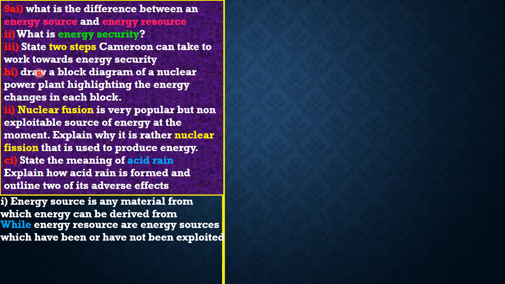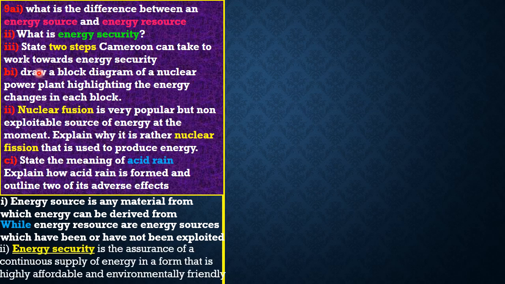The next one is asking: what is energy security? So guys, energy security is simply the assurance of a continuous supply of energy in a form that is highly affordable and environmentally friendly. So that's energy security. The next part says we should state 2 steps Cameroon can take to work towards energy security.